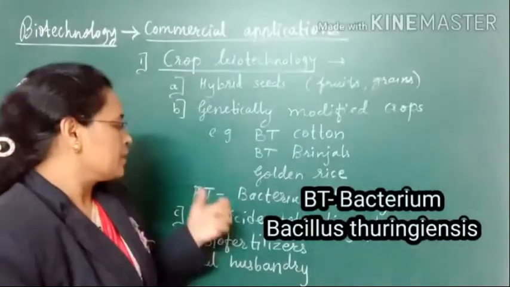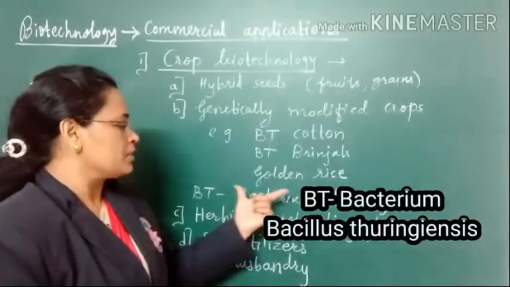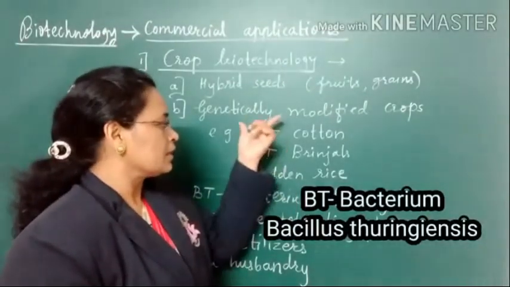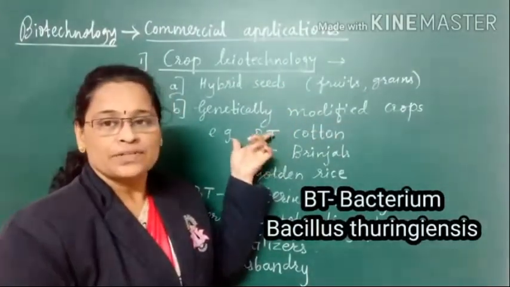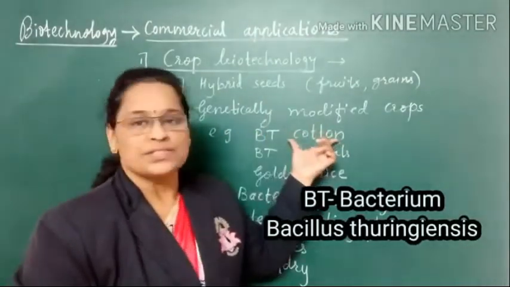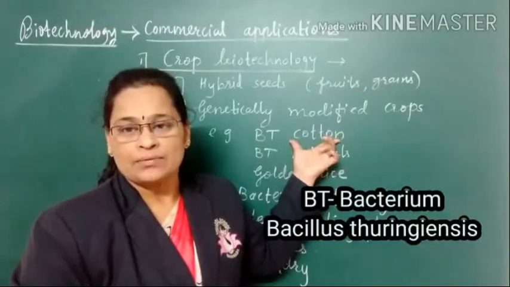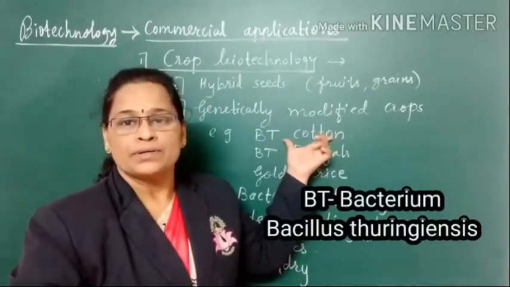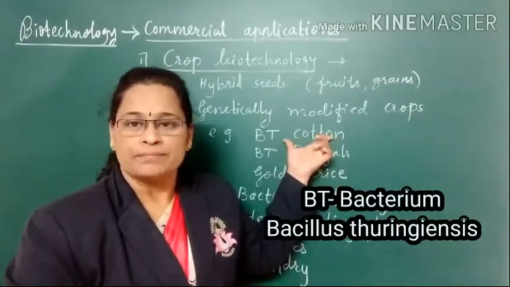So here the gene from this bacterium is integrated. The gene which produces the toxic substance is integrated with the genes of cotton, which means the cotton plant will now be able to produce that toxin.